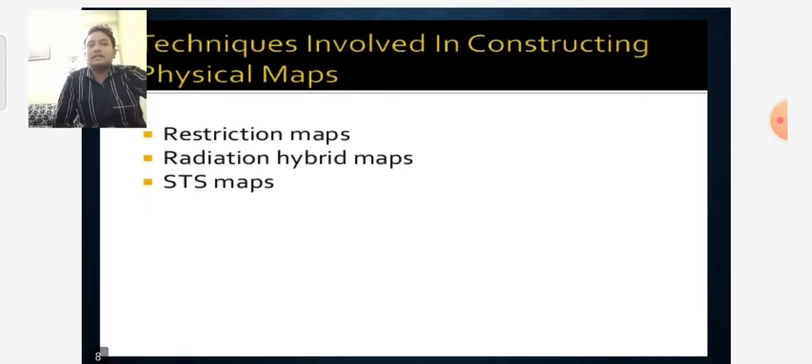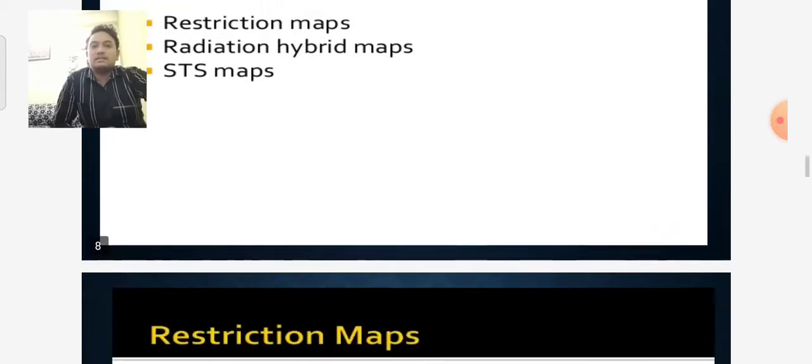So which are the techniques involved in constructing the physical maps? There are restriction maps, radiation hybrid maps, and STS maps. These are the techniques for constructing the physical map. We will discuss them one by one.